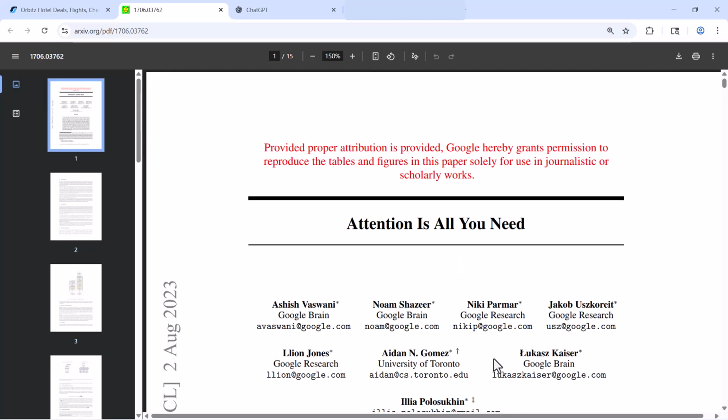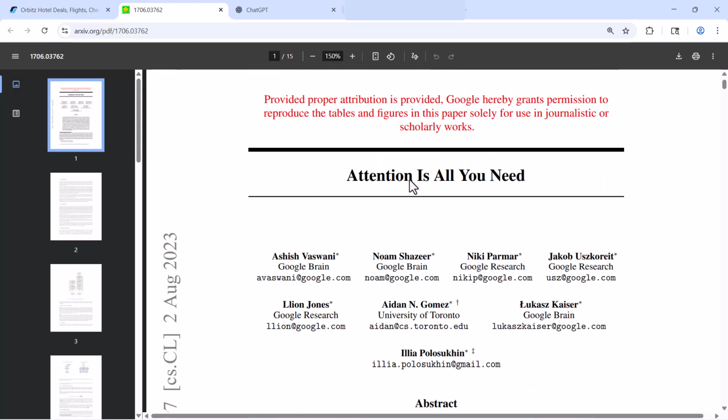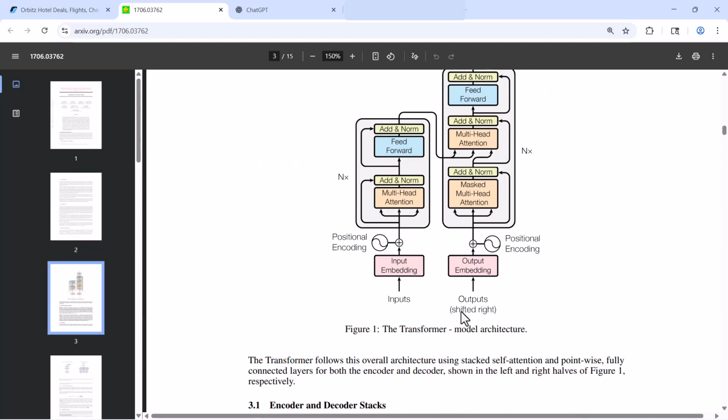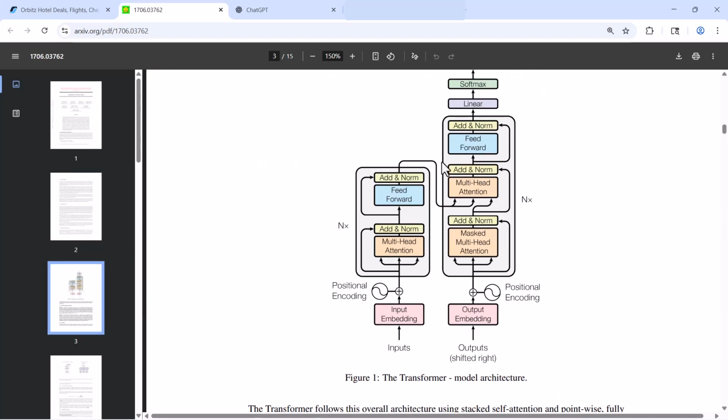right? We know there is a concept called the attention mechanism, because of which models are able to understand human language. This is the transformer architecture, both encoder and decoder. This is the research paper related to that. Please go through it when you have some time. But the transformer architecture is the reason why the models are able to understand language. So this is the most important concept, right?